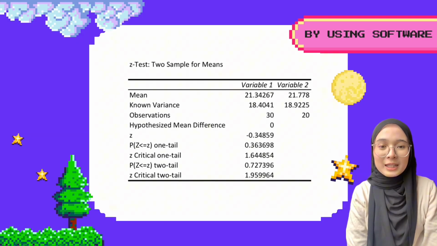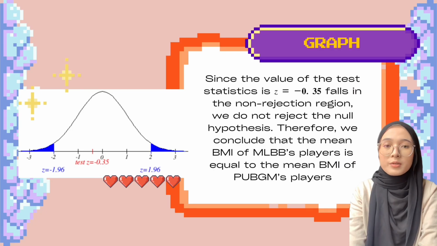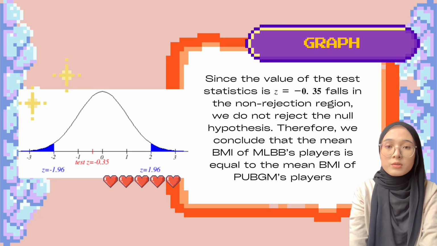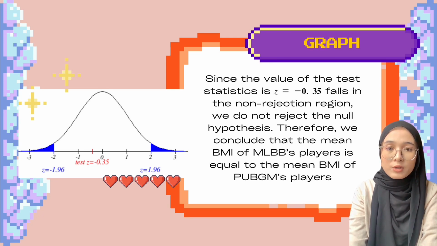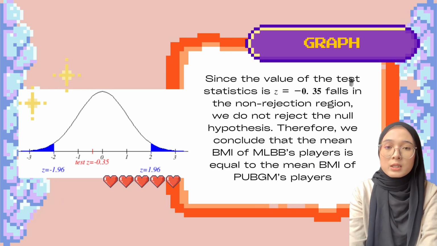Here is the data obtained after I used a data analysis software in Excel for our hypothesis testing. Here is the result. The test statistic fell within the non-rejection region, meaning we do not reject the null hypothesis. Simply put, the analysis found no significant difference in the mean BMI between Mobile Legends and PUBG Mobile players. To make this clearer, the results were also presented visually through graphs showing the distribution of BMI values and where the test statistic fell on the scale. This provided a tangible view of the findings. So, what's the takeaway? Based on this analysis, we can confidently say that in terms of BMI, Mobile Legends and PUBG Mobile players are on equal footing.